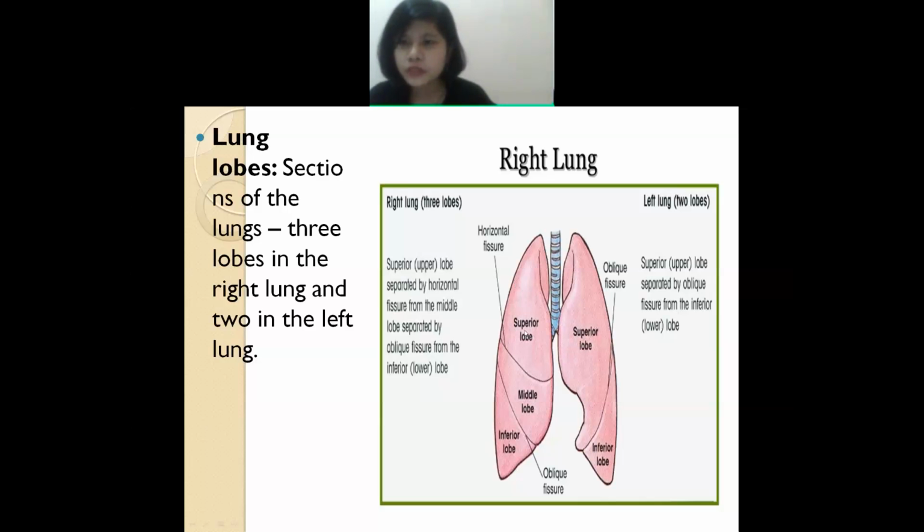That is the superior lobe, which lies at the upper part, next is the middle lobe, which is in the middle, and next is the inferior lobe. So these are the 3 lobes you will find in the right lung. And in the left lung, you will find 2 lobes, the superior lobe and the inferior lobe.